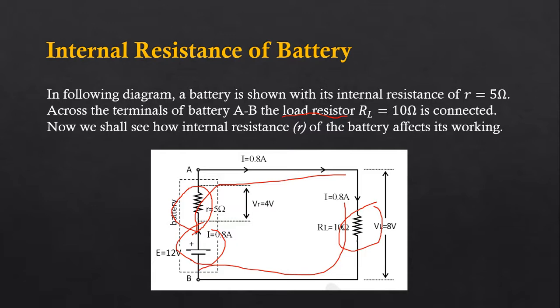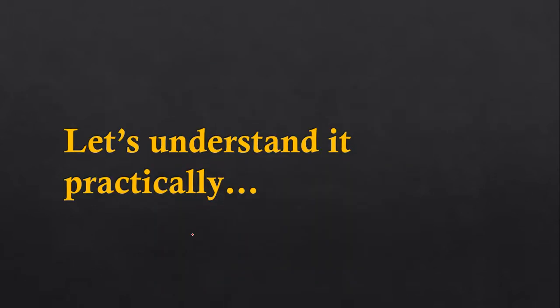So we have to understand the concept of internal resistance of the battery. Remember, every battery or every electric source has some internal resistance, and we have to see it practically. What is internal resistance? Let us understand it practically.